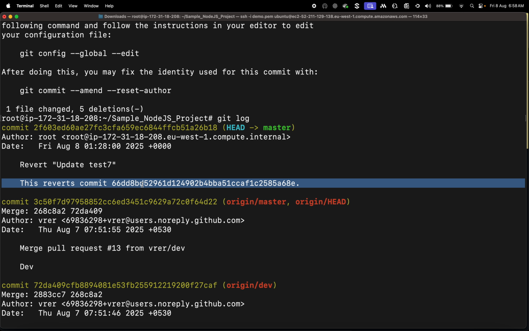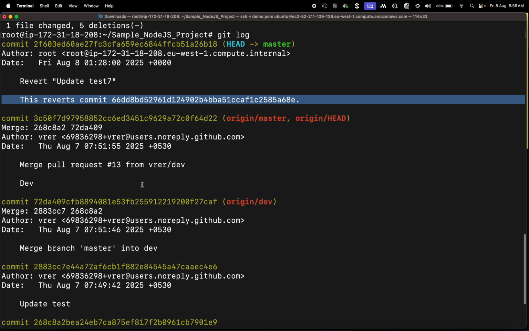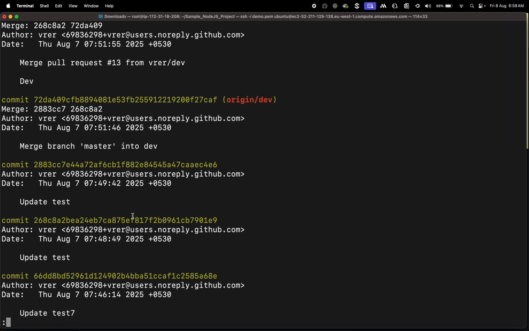You know what happens? What does it mean? I want to go back, means I have to switch back to the old one and delete the new ones. No, git revert does not do that. What git revert does is, I want the old one, so it will take the old one and keep that old one on top of the branch, on the head of the branch. It will make it the head of the branch.